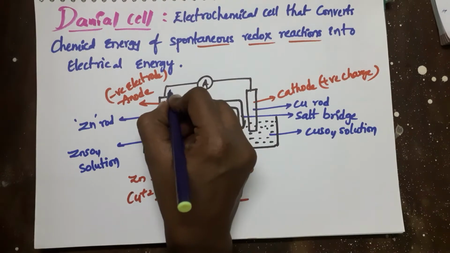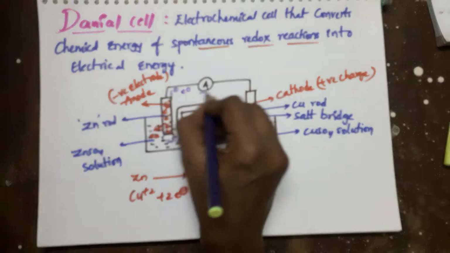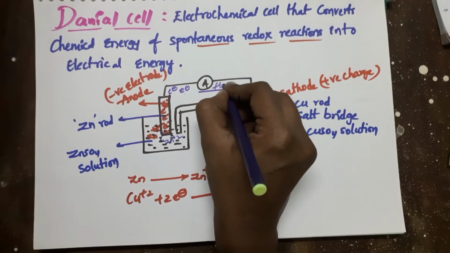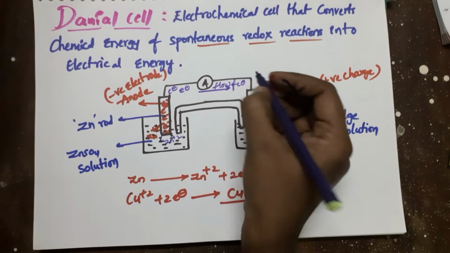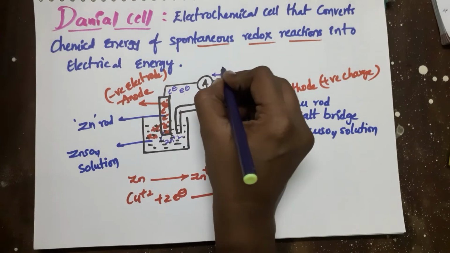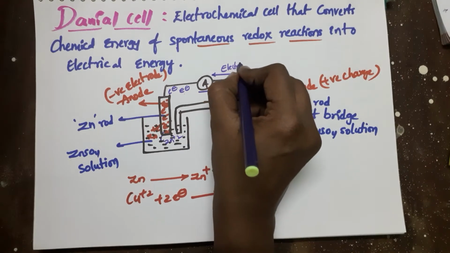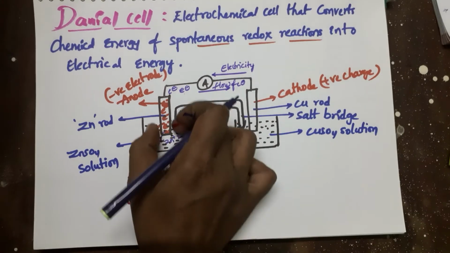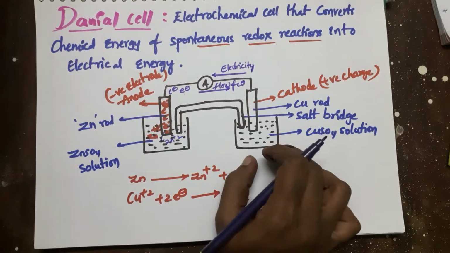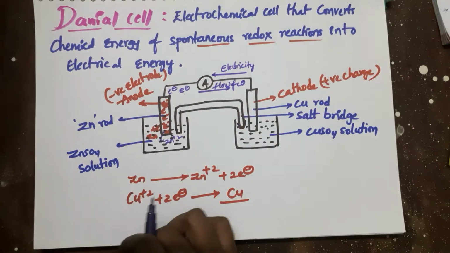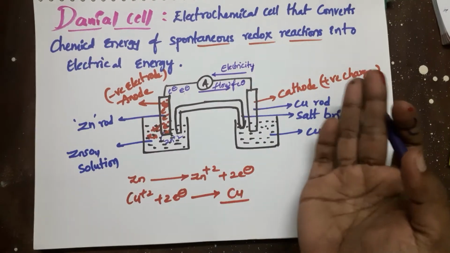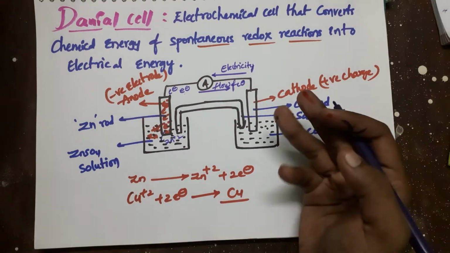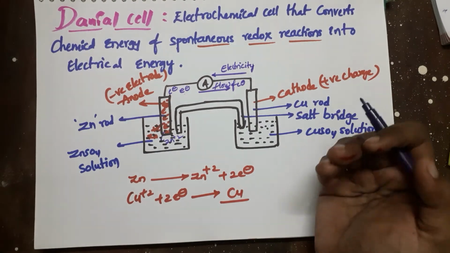Here is the flow of electrons, and the electricity will travel opposite to the electrons. The flow of electrons is from left to right, and the electricity is from right to left, because electricity is nothing but flow of electrons or flow of ions only.